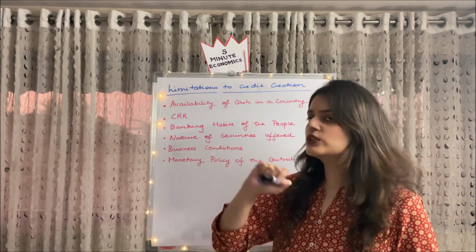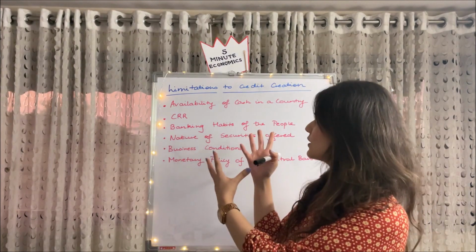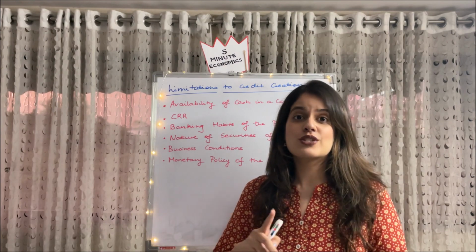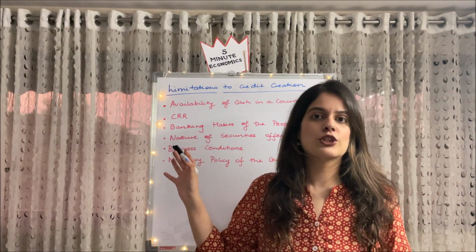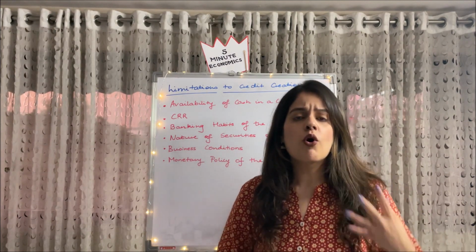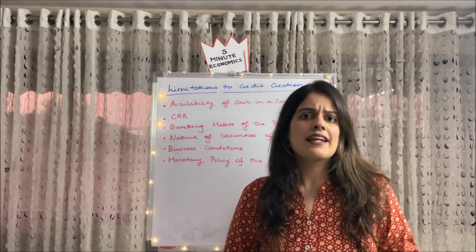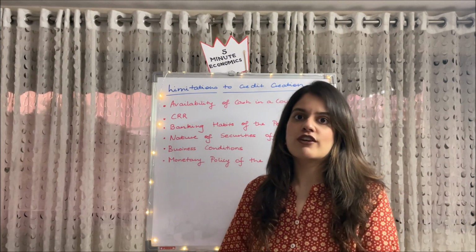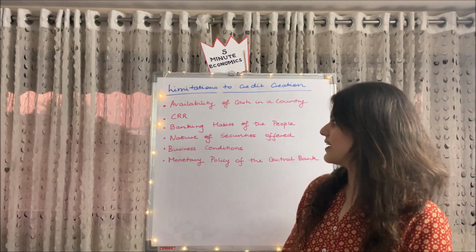Coming to CRR. CRR is a very important factor which affects credit creation. So CRR and multiplier, I told you the formula, they are inversely proportional to each other. If the CRR is more, the banks have to keep more money as reserves with the central bank of the country, and in doing so they will have less money to create credit. Whereas if the CRR is less, then obviously they can create more credit.